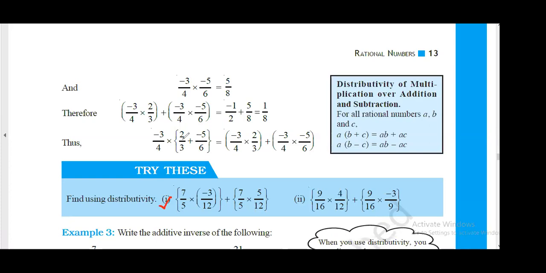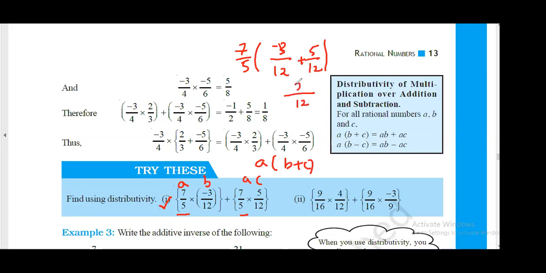So tell me, what will we take here? So see here, 7 by 5 is A and minus 3 by 12 is B. And again 7 by 5 is A and 5 by 12 is C. So I'll take A common, so we will get B plus C. So 7 by 5 will be taken as common. Then minus 3 by 12 plus 5 by 12. The 12 is the same, so in the numerator we get minus 3 plus 5, which is 2, and this 7 by 5.